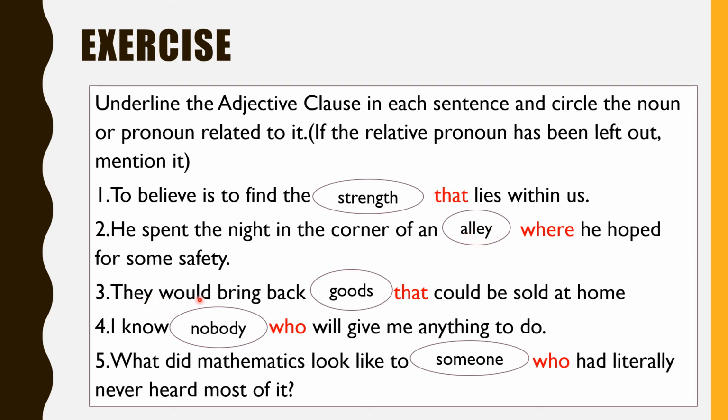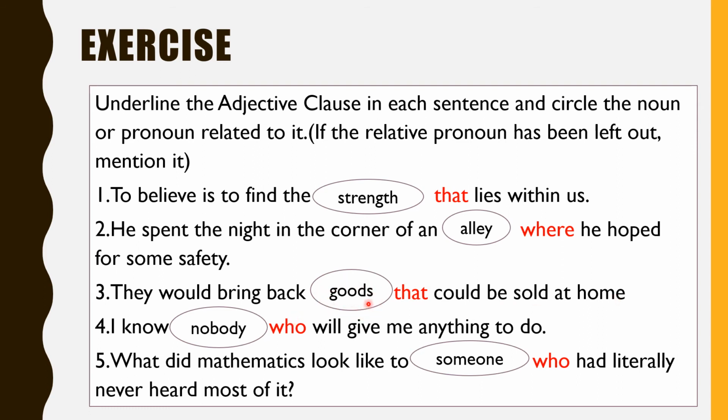The third sentence: they would bring back goods that could be sold at home. Again, that is a relative pronoun. So from the relative pronoun begins the subordinate clause. That could be sold at home is the subordinate clause, and they would bring back goods is the main clause. That could be sold at home is the subordinate adjective clause qualifying the noun goods.